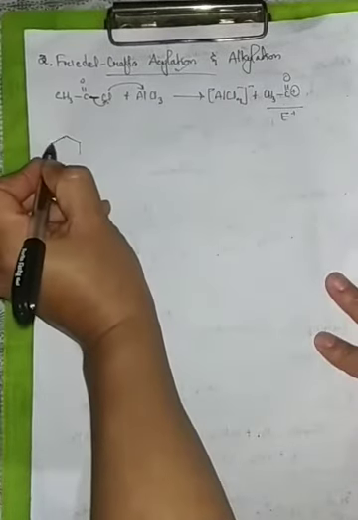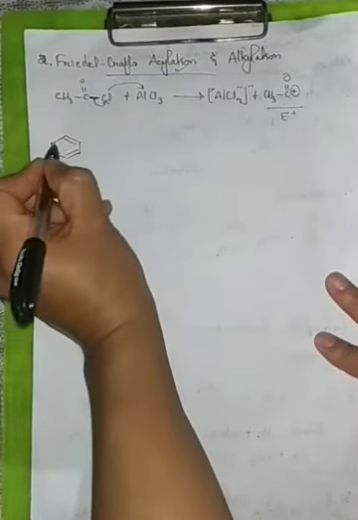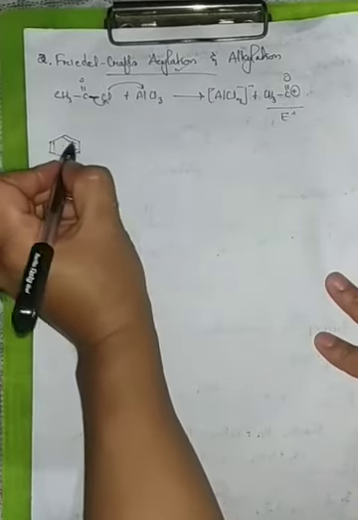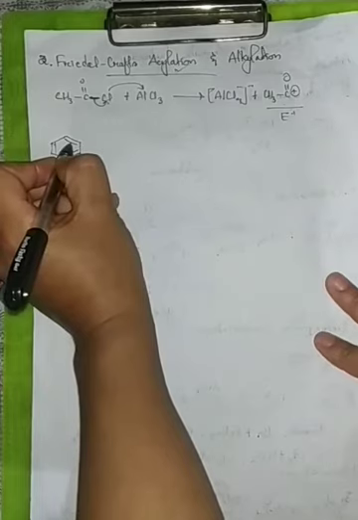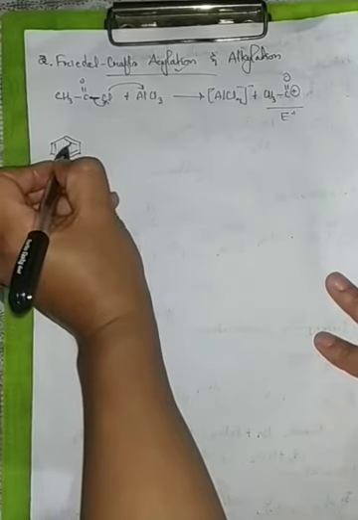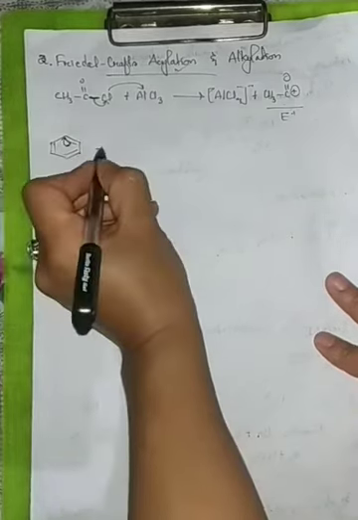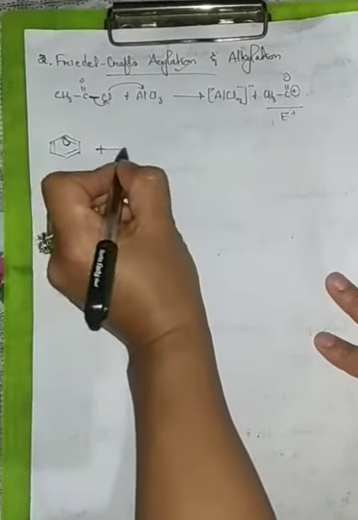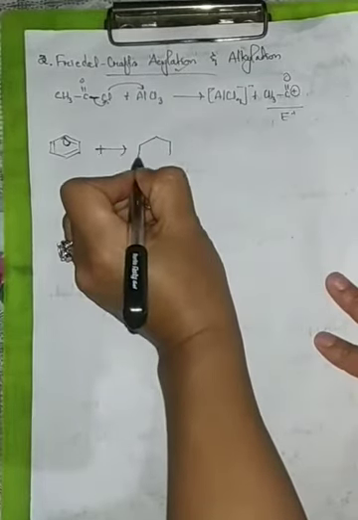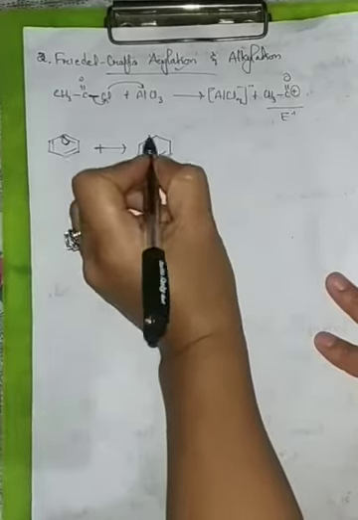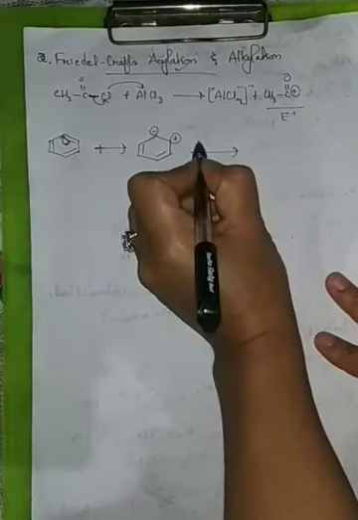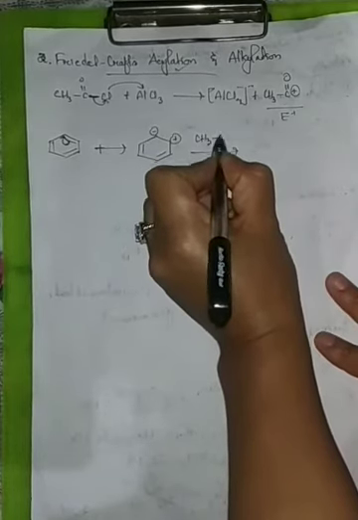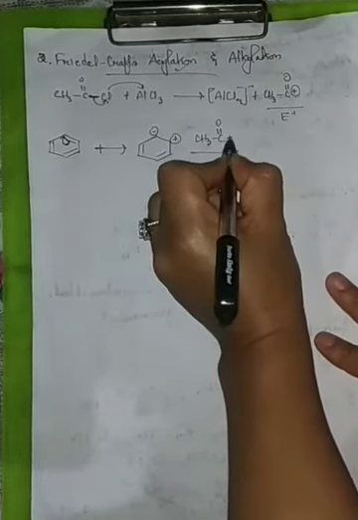Now we have our benzene ring here. If the pi bond breaks and electrons go to this carbon atom, we get a negative charge and a positive charge. Therefore our electrophile is CH3, C double bond oxygen, with a positive charge.